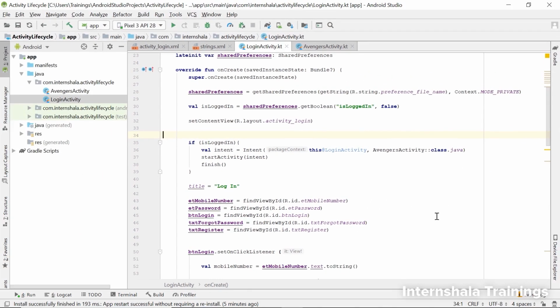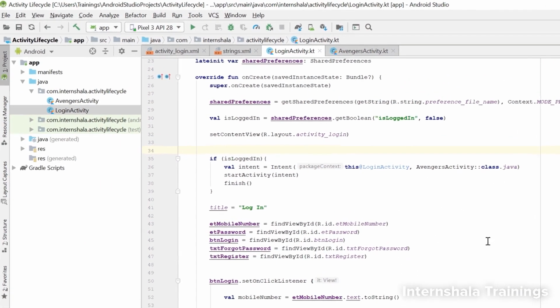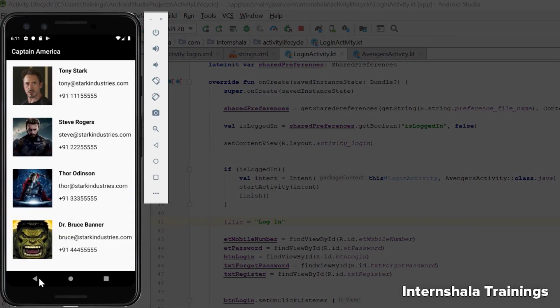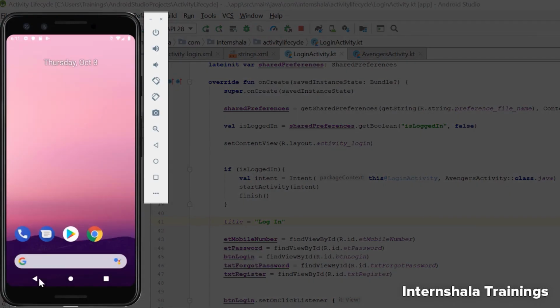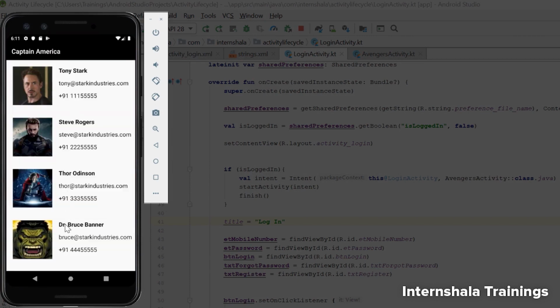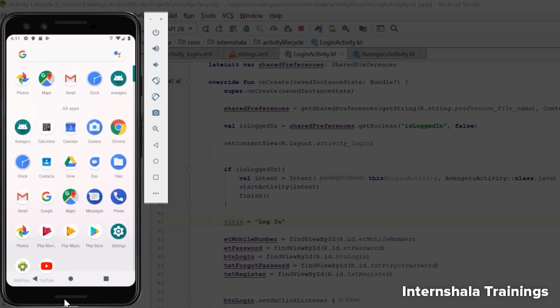Make sure you uninstall the app to implement the changes and then run it. We log in again and are taken to this page. Now we press back and the app closes. Open again and we get directly logged in. Press back and the app closes. Great, the app works perfectly now.